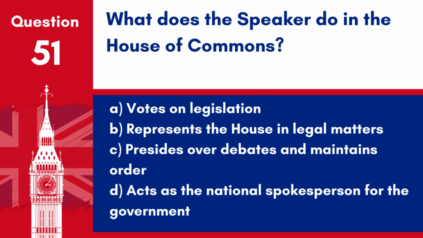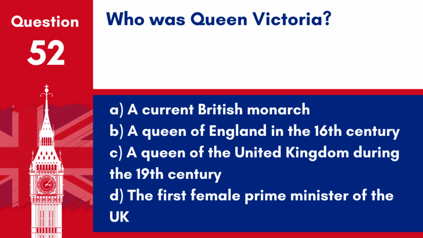Question 51. What does the Speaker do in the House of Commons? A. Votes on legislation. B. Represents the House in legal matters. C. Presides over debates and maintains order. D. Acts as the national spokesperson for the government. Answer. C. Presides over debates and maintains order. The Speaker of the House of Commons chairs debates in the House, ensuring that debates are orderly and parliamentary rules are followed.